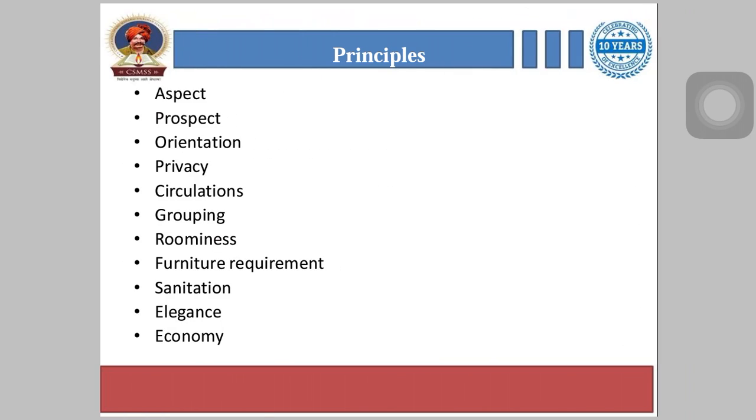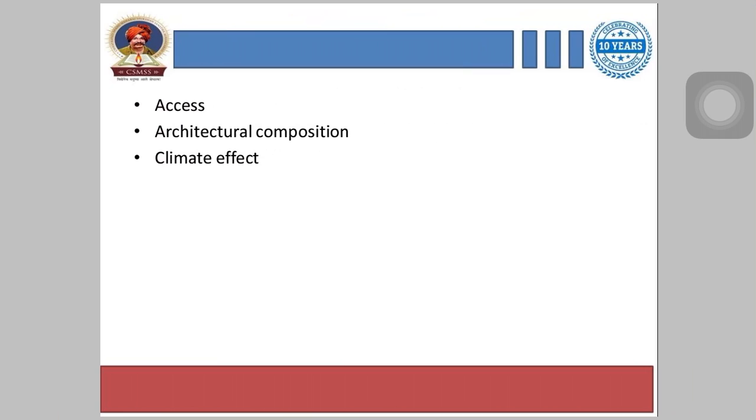So these are the principles like aspect, prospect, orientation, privacy, circulation, grouping, roominess, furniture requirement, sanitation, elegance, economy, access, architectural composition, and climate effect.